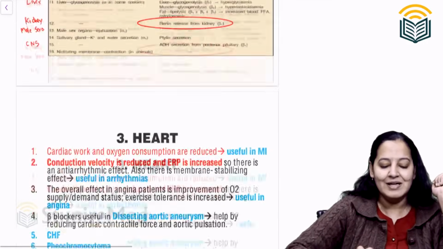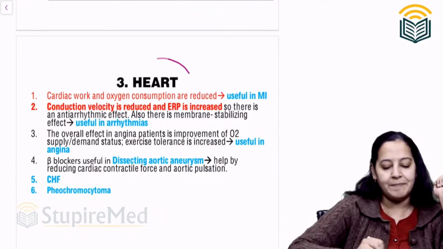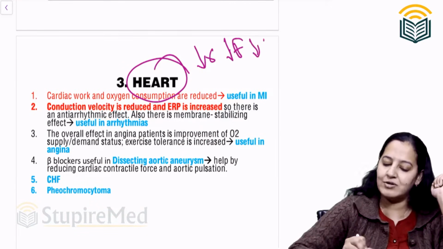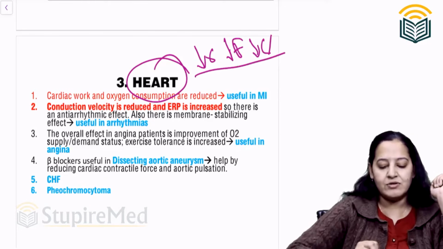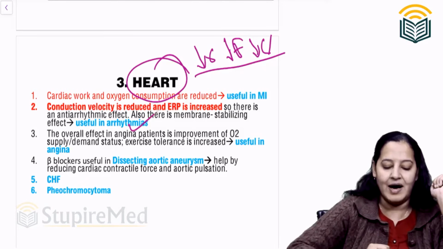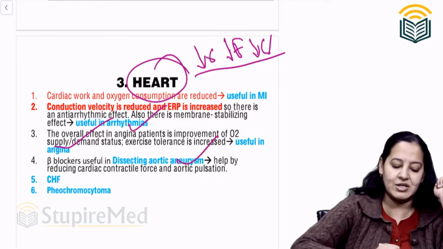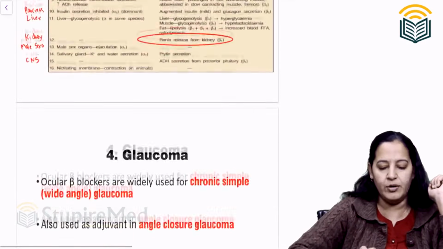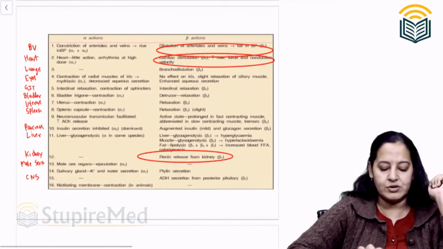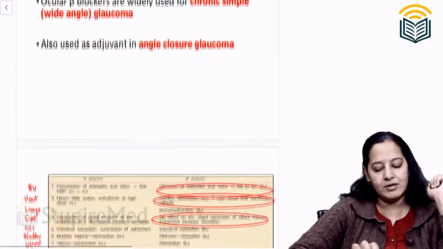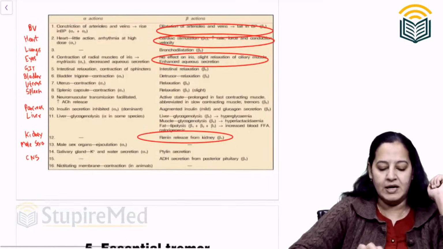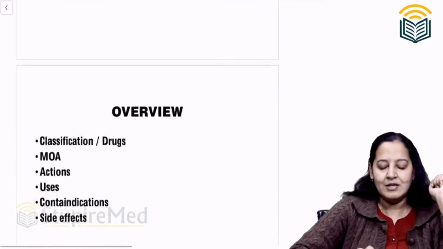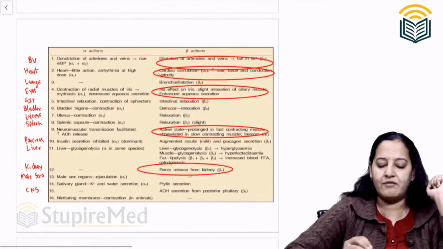That is migraine. The third use is based on the heart. They decrease rate, they decrease force, they decrease velocity. Since they decrease rate, force, velocity, they are useful in angina, arrhythmia, aortic dissection, CHF, pheochromocytoma. They are useful in all. We know it. Next use is glaucoma because they decrease IOT. Next use is tremors. In tremors, they decrease the anxiety. So these are the uses. All the uses are in front of you.